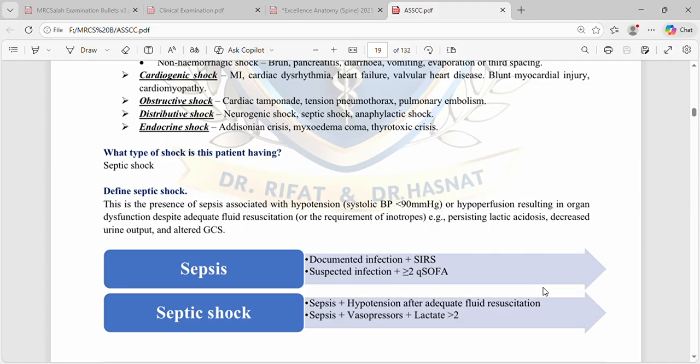Persisting lactic acidosis, decreased urine output, and altered GCS. Okay, so again, presence of sepsis with hypotension such that systolic BP is less than 90 mmHg in spite of adequate fluid resuscitation or inotropic use.